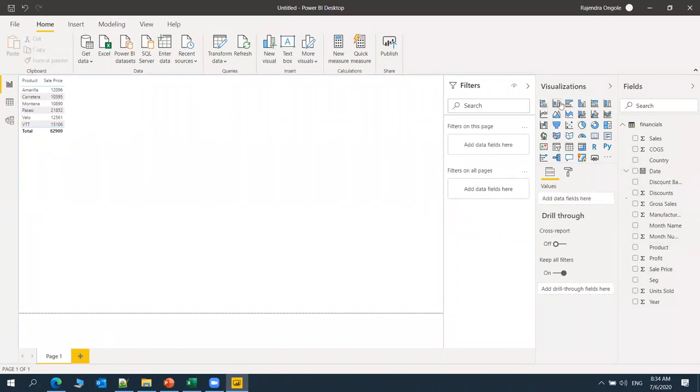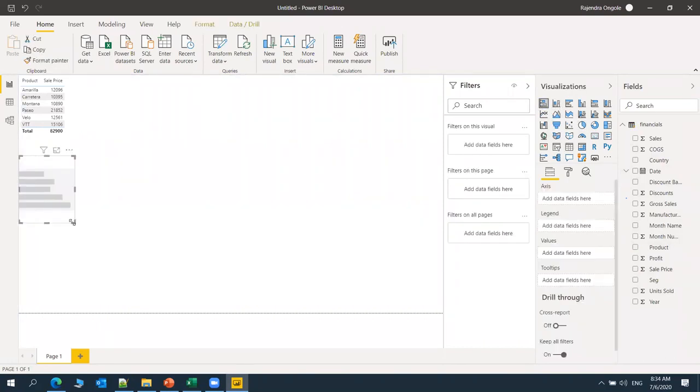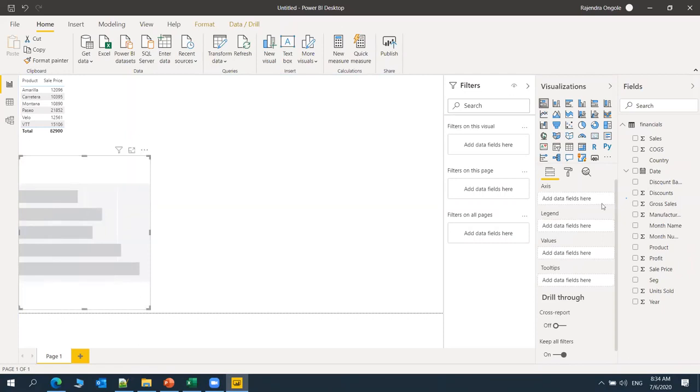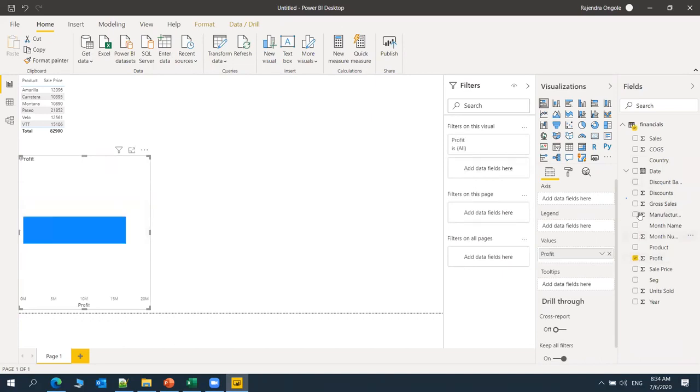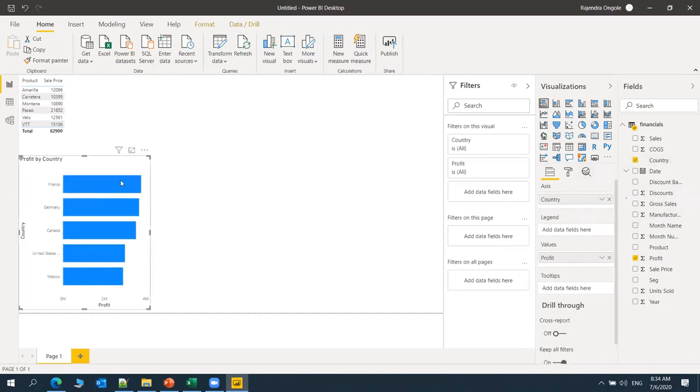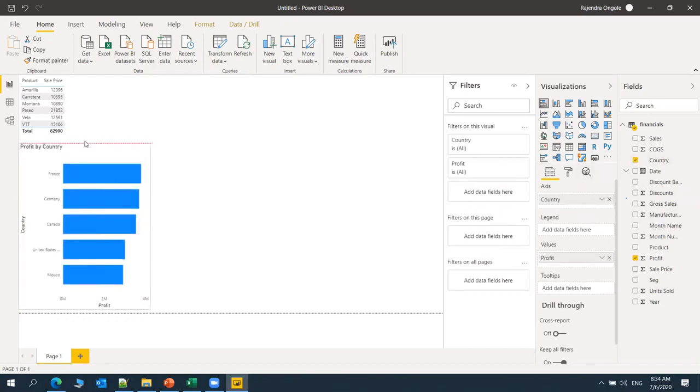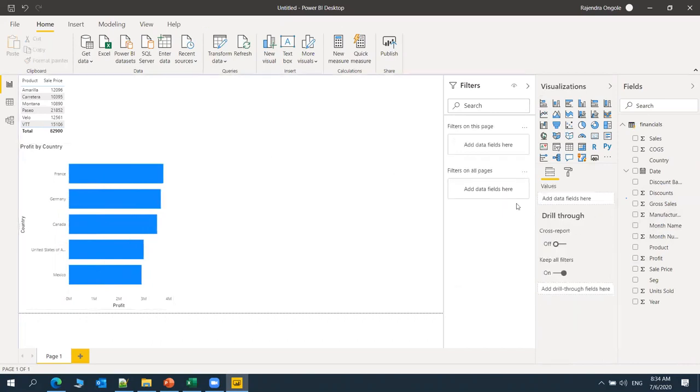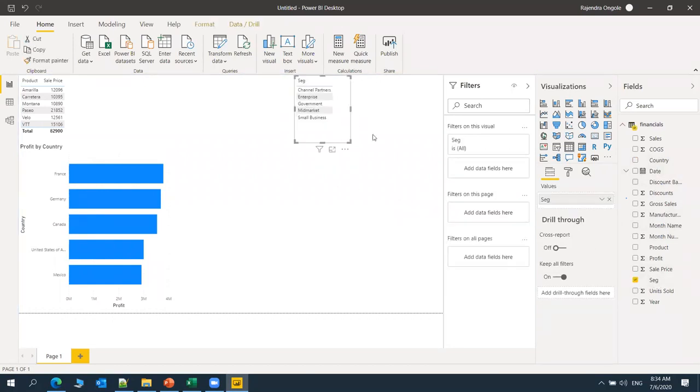Similarly, we can pull this visual chart. This is a bar chart, vertical. I'm going to take profit as well as some information about the country. And I'm going to take some of the segment information. This one, I will take as a filter, a slicer, which will come like this.